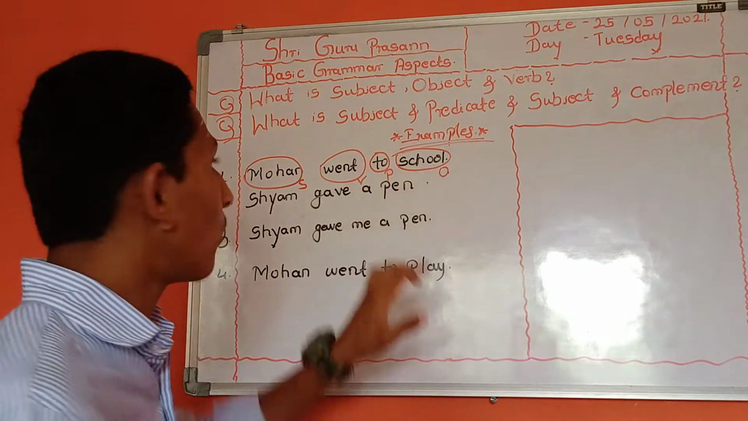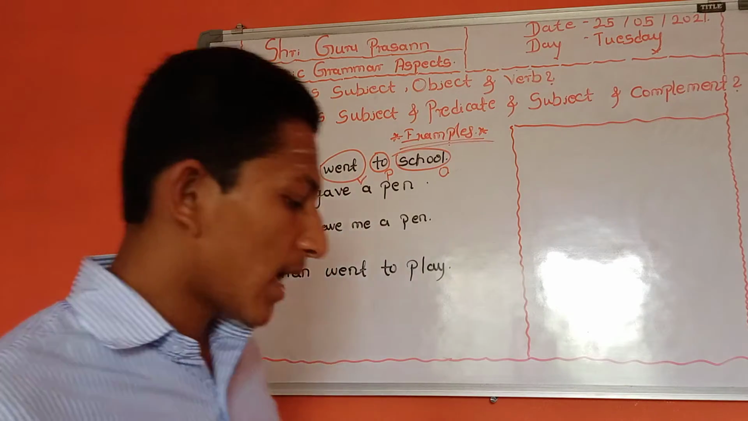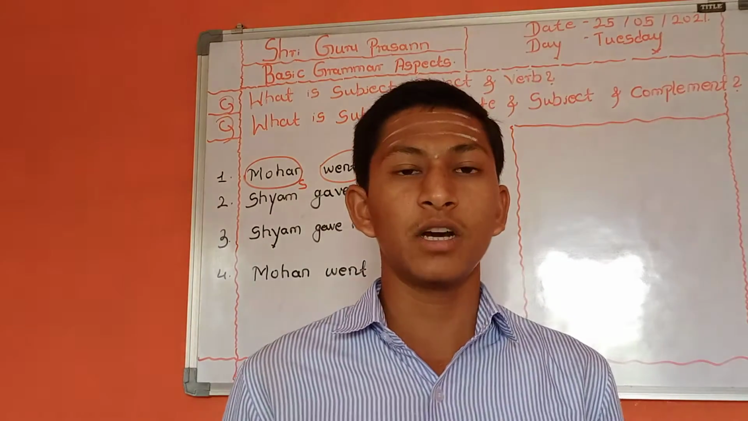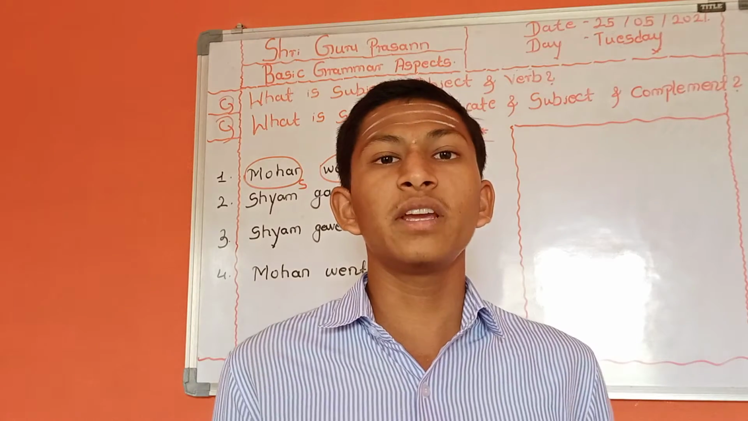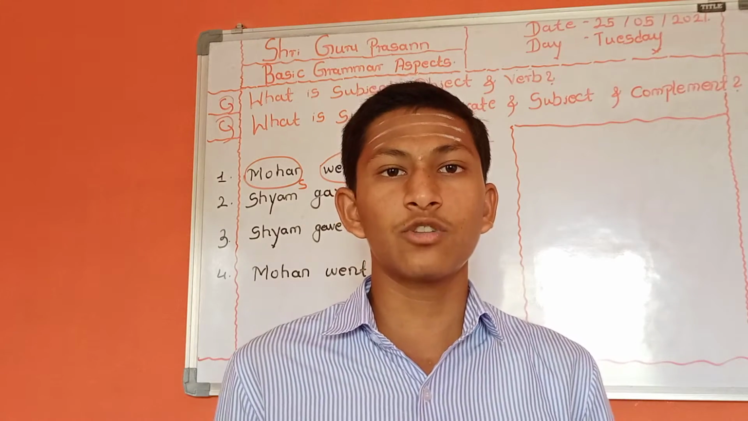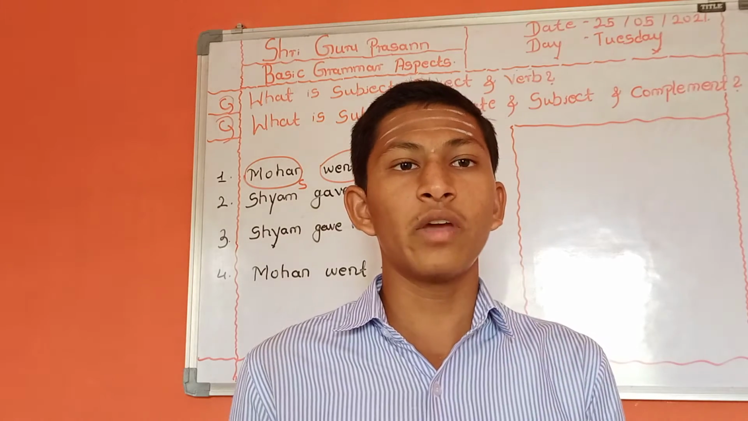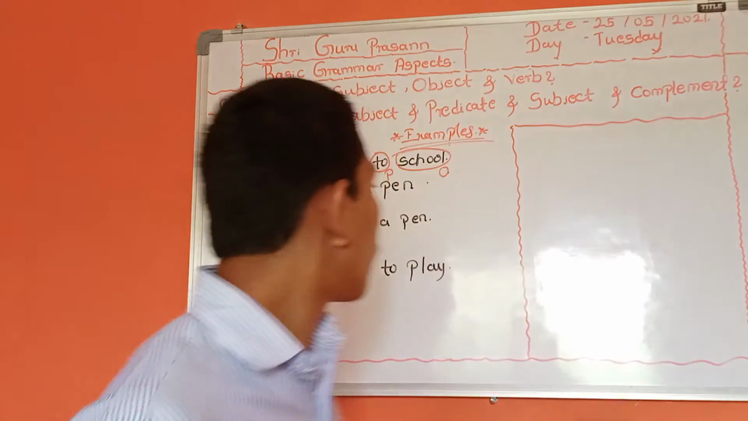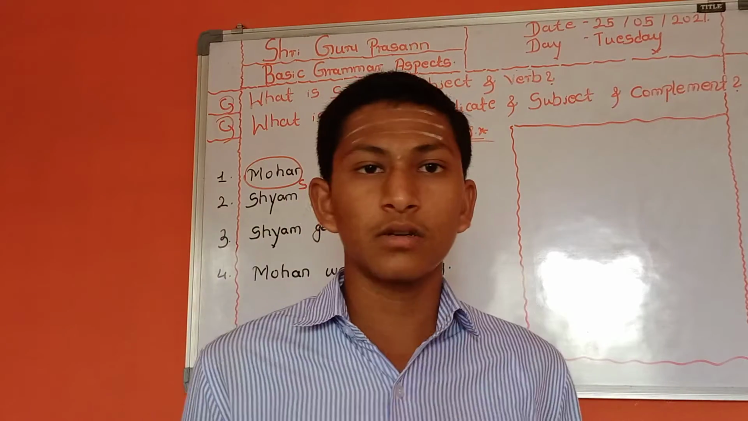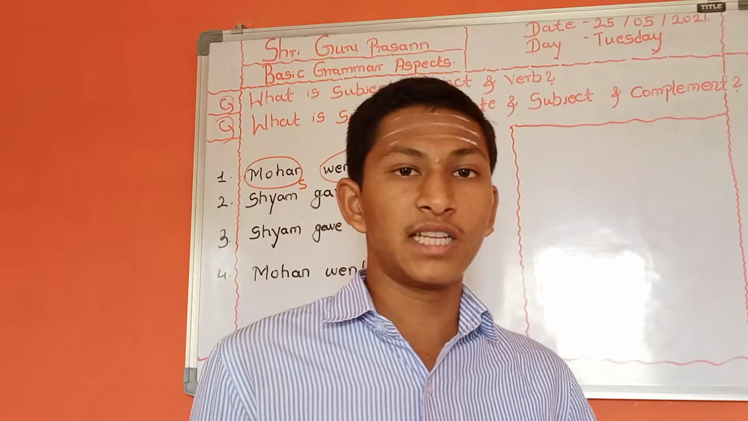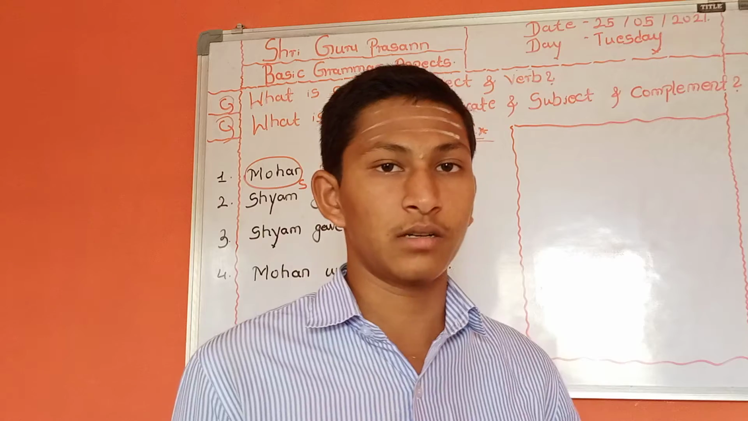First we should know what the subject is. Subject is nothing but the one who is performing the action. The one through whom the action is going on is called the subject. And what is meant by object? Object means the one who is receiving the action. He is called the object.